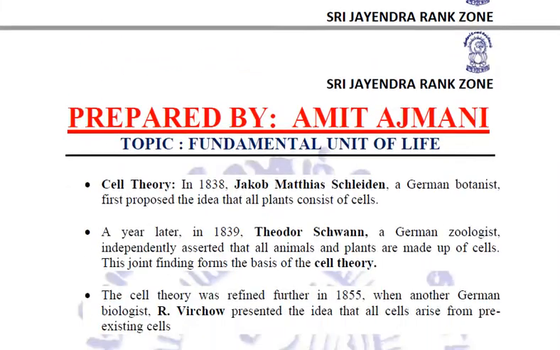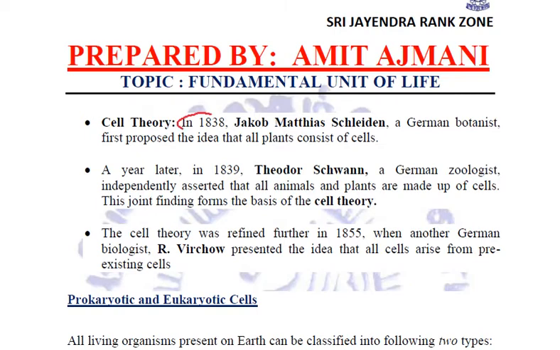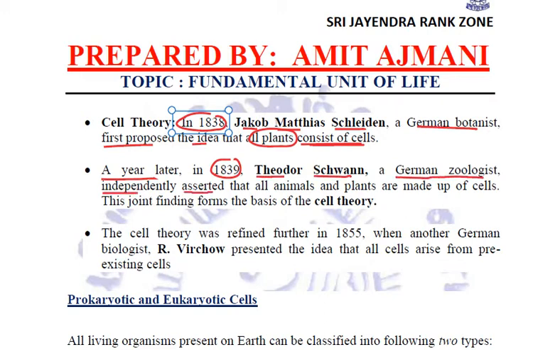Fine. After that, in 1838, Jacob Matthias Schleiden, he was a German botanist. He first proposed the idea that all plants consist of cells. And 1 year later, in 1839, Theodor Schwann, a German zoologist, he independently asserted that all animals and plants are made up of cells.